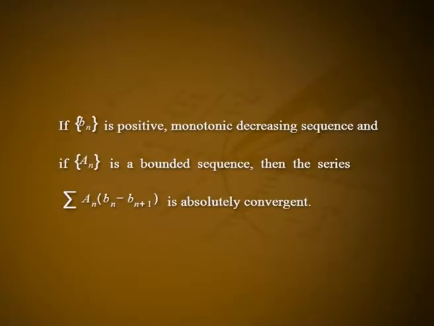Thus, the sequence of partial sums of the positive term series summation modulus of An into Bn minus Bn plus 1 is bounded above by k B1, so that the series summation modulus of An into Bn minus Bn plus 1 converges. That is, the series summation An into Bn minus Bn plus 1 converges absolutely. Note: the lemma may be restated as follows. If sequence Bn is positive monotonic decreasing sequence and if sequence An is a bounded sequence, then the series summation An into Bn minus Bn plus 1 is absolutely convergent.